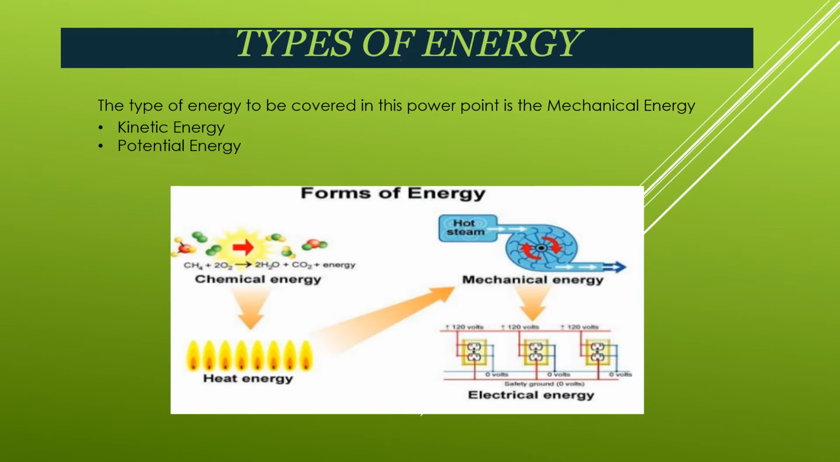Types of energies. The main types of energy are kinetic energy and potential energy. They come in the category of mechanical energy. Now what is kinetic energy? Kinetic energy is the energy possessed by a body due to its motion. Means when the body is in motion, the body possesses kinetic energy. Potential energy is the energy that is possessed by a body due to its position, right?